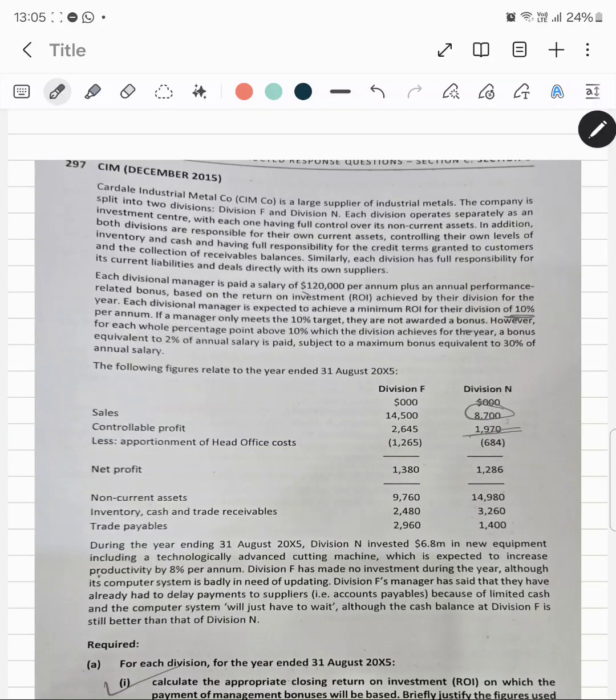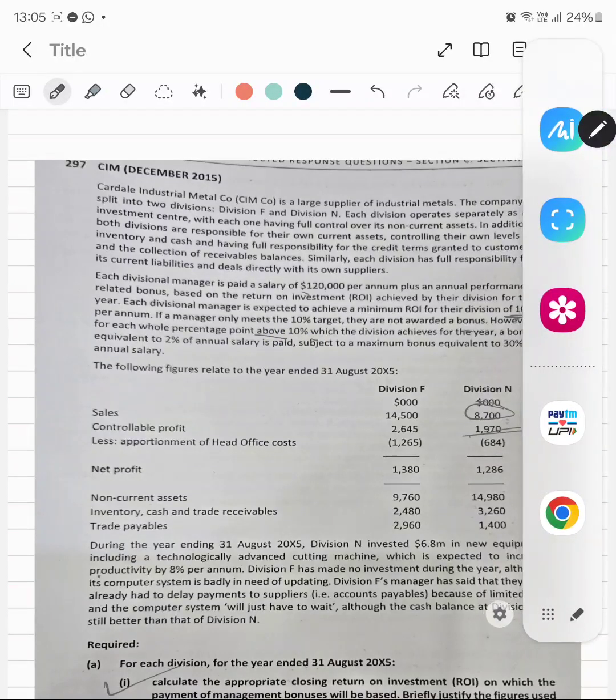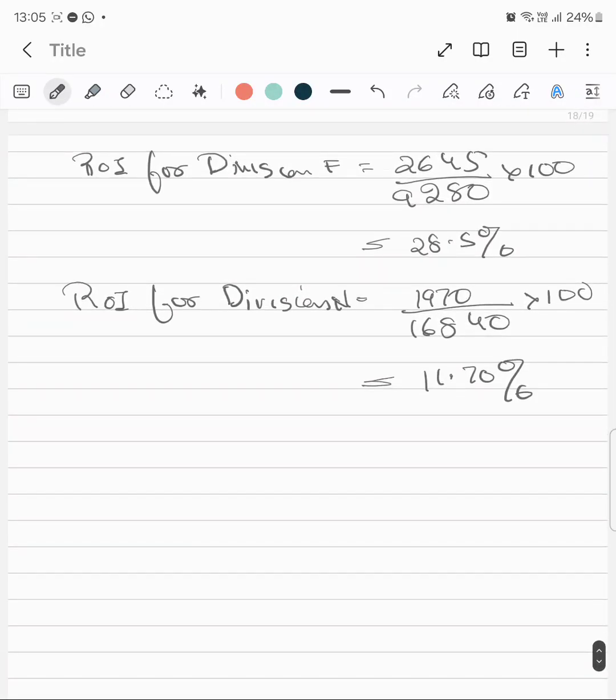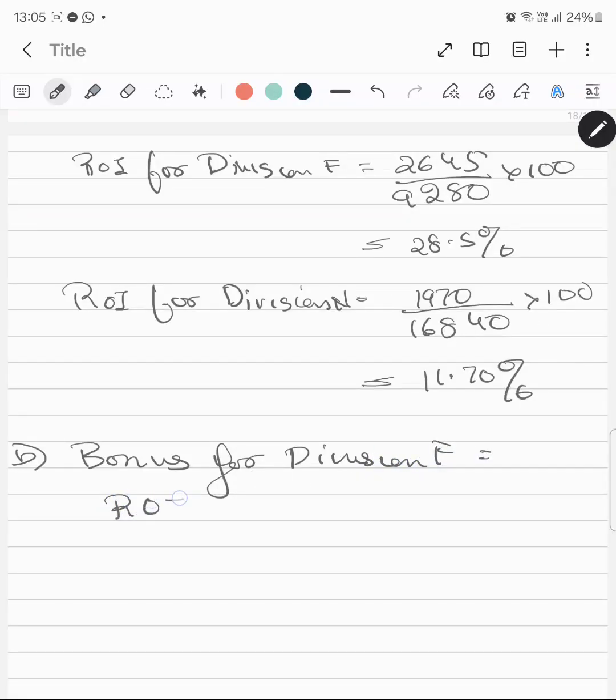However, for each whole percentage above 10%, there is a bonus. So, bonus for division F. What is the ROI? The ROI is 28.5.